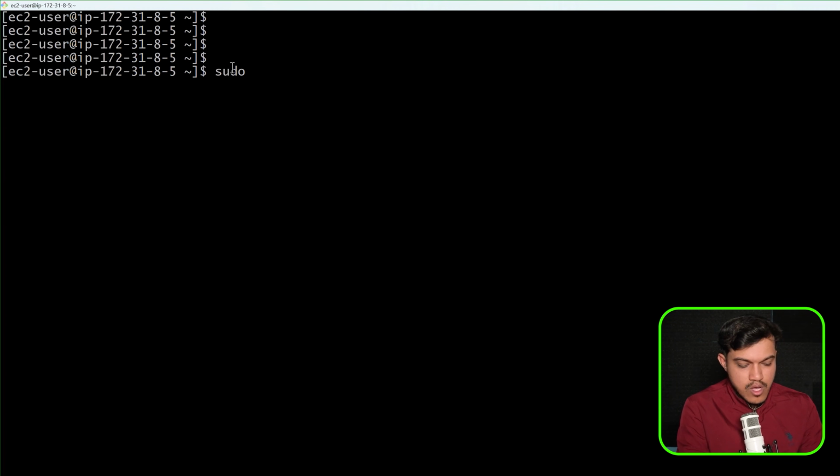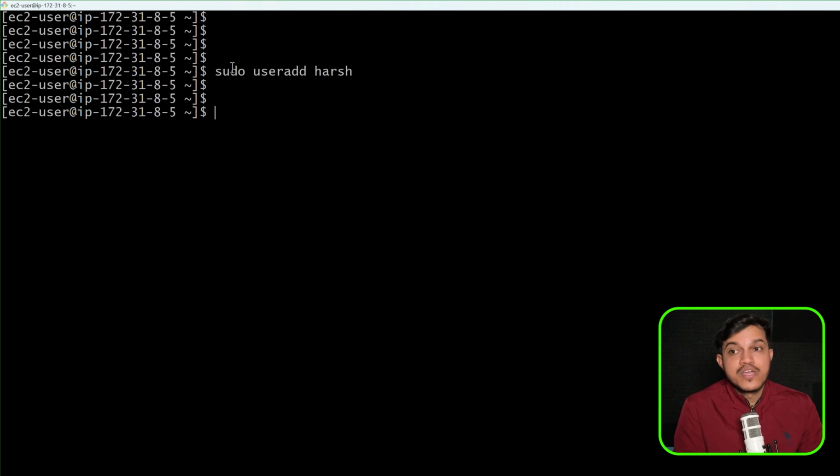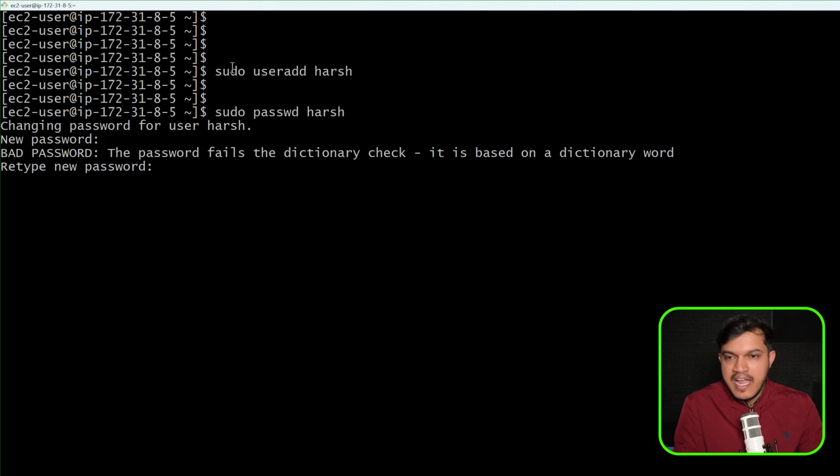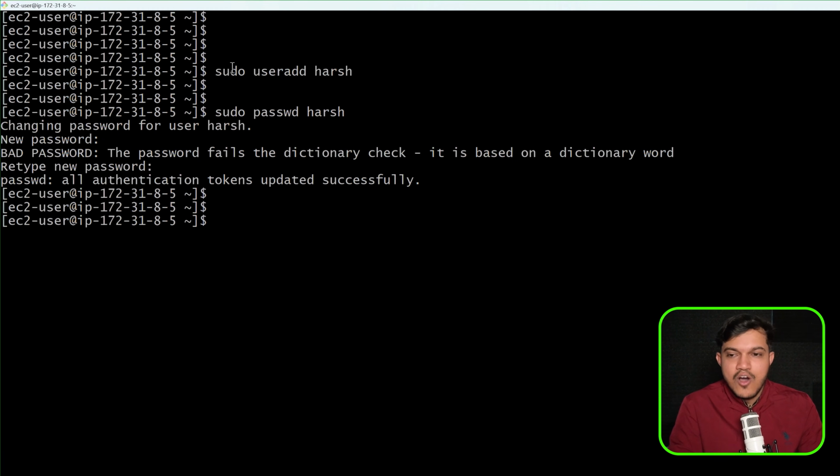I'll say sudo useradd, and I'll give any name. Maybe I'll just go with Harsh here. And if you want, you can add the password also for Harsh. I'll say sudo passwd Harsh, and it will allow me to enter some password. Let me enter, and it is asking me to retype. I will retype. You can see all the authentication tokens updated successfully.